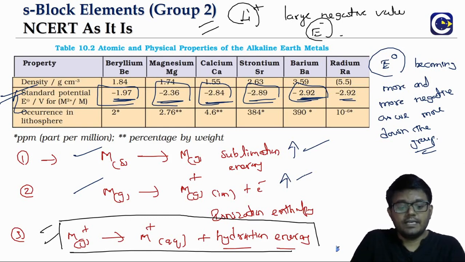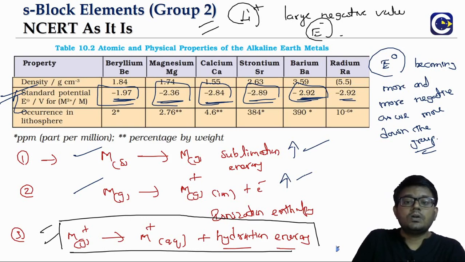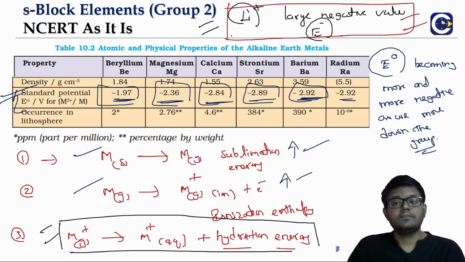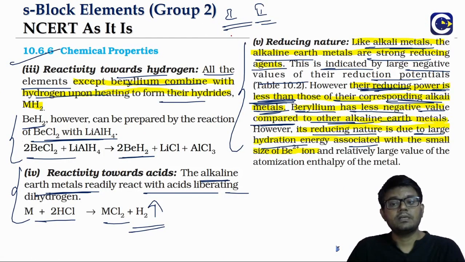As a result, beryllium is not going to have the exceptionally large negative value for the reduction potential that we see in the case of lithium. That kind of situation will not come in the case of beryllium.